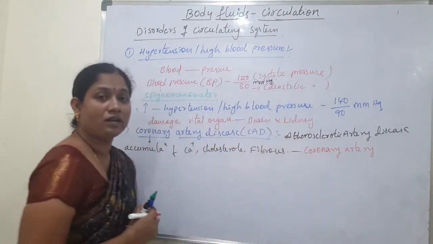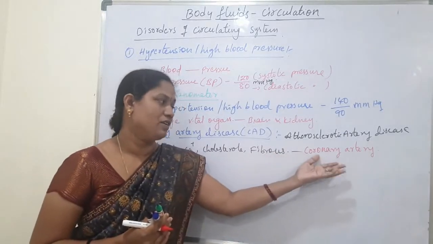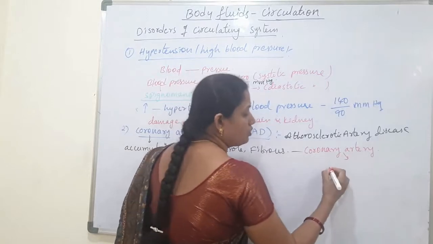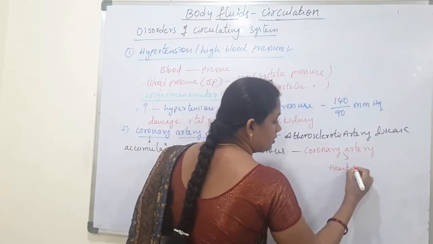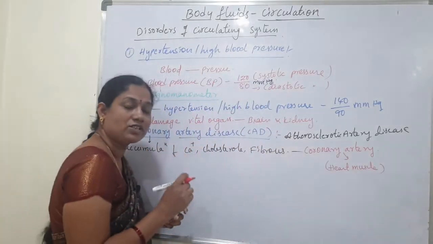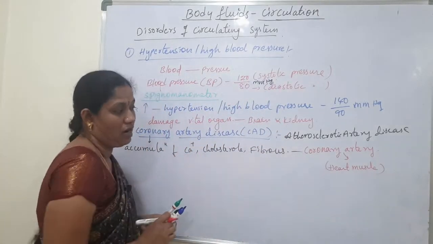What is the normal function of the coronary artery? It supplies blood to the heart muscles.